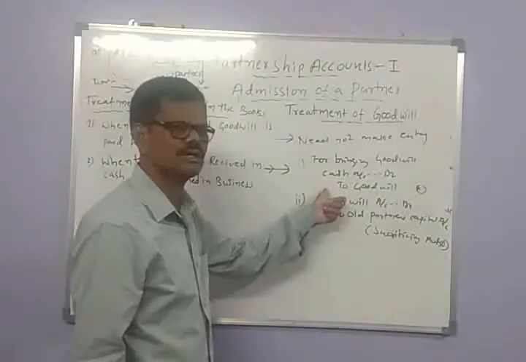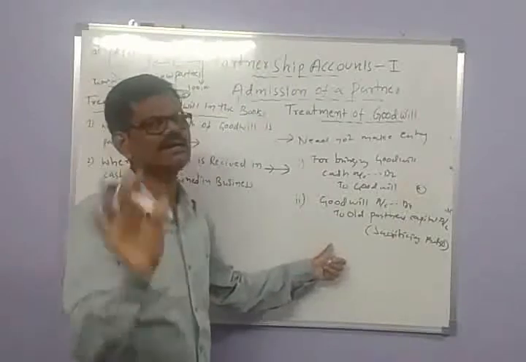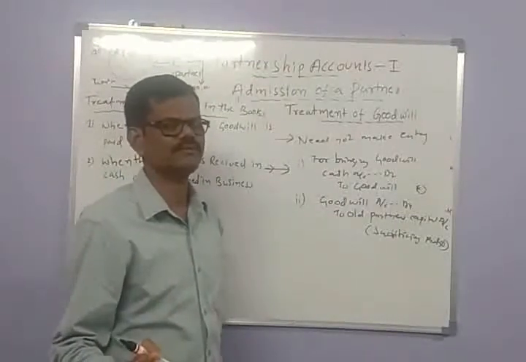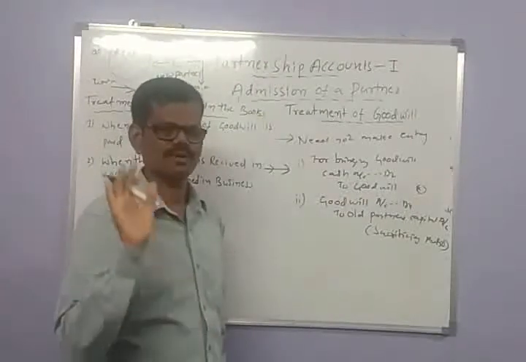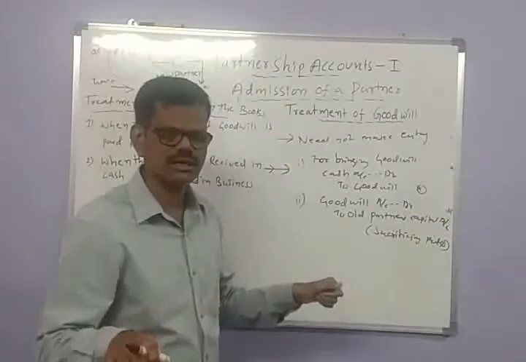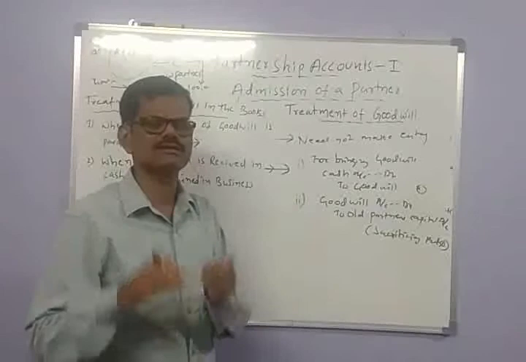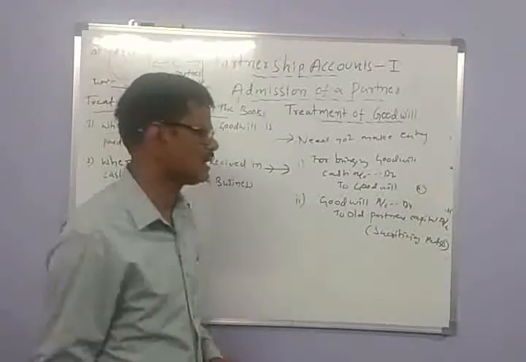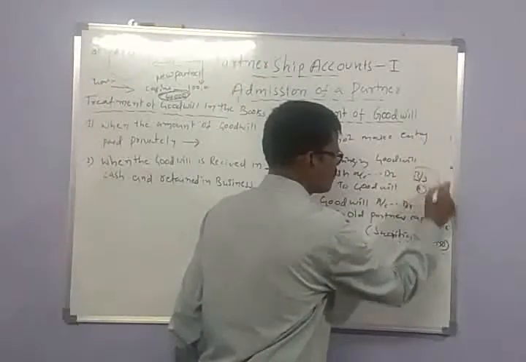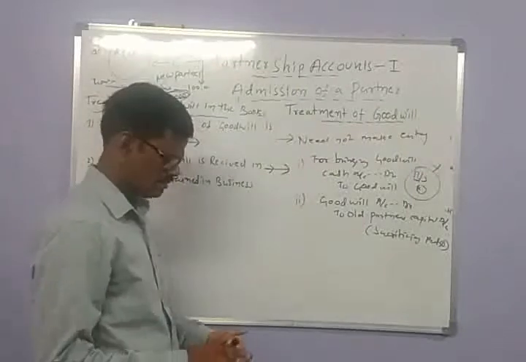Goodwill is recorded in the cash account, debited to cash and credited to the old partners capital accounts. That's why the goodwill account is closed on this occasion, and it does not appear in the new balance sheet.